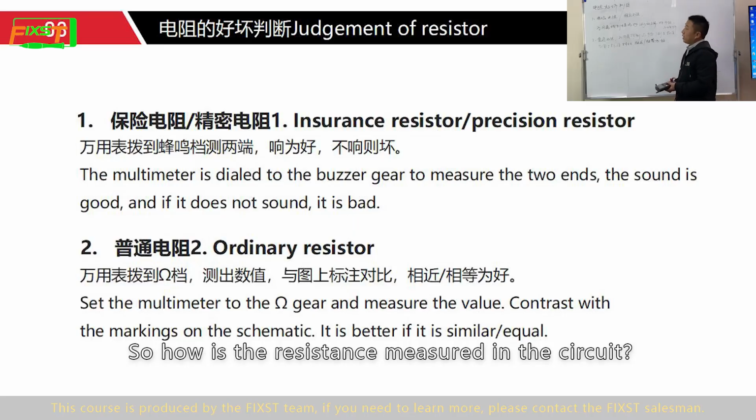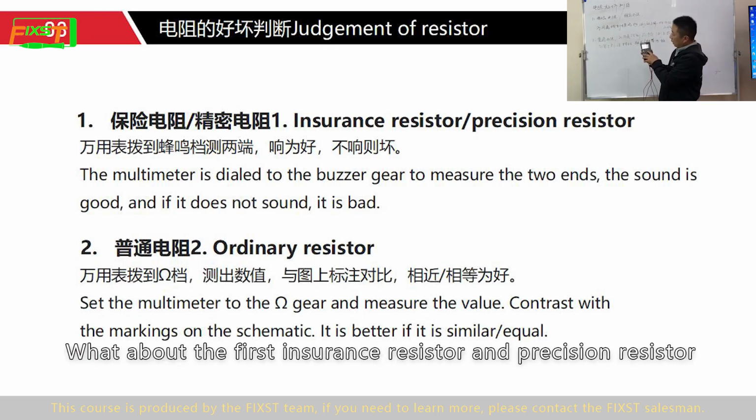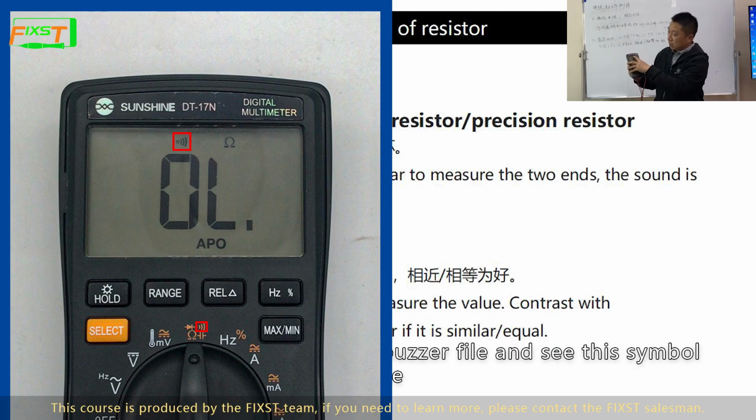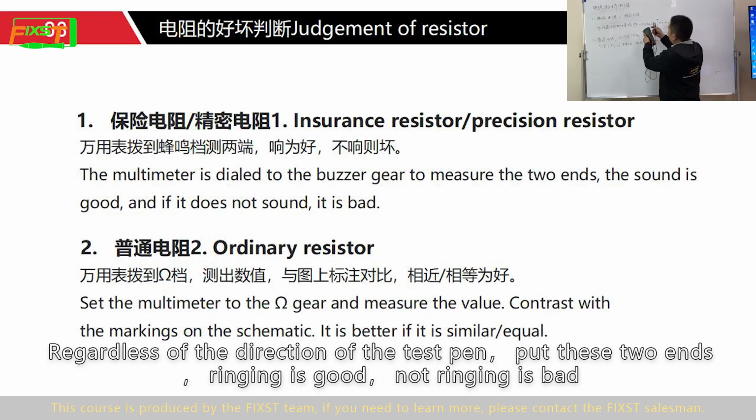So how is the resistance measured in the circuit? We use our multimeter to measure. What about the first, the fuse resistor and precision resistor? We turn the multimeter to the buzzer setting and see this symbol here. Measure the two ends of it with a test pen. If it sounds, it's good. It is bad if it does not sound. Regardless of the direction of the test pen, put it on these two ends. Ringing is good, no ringing is bad.